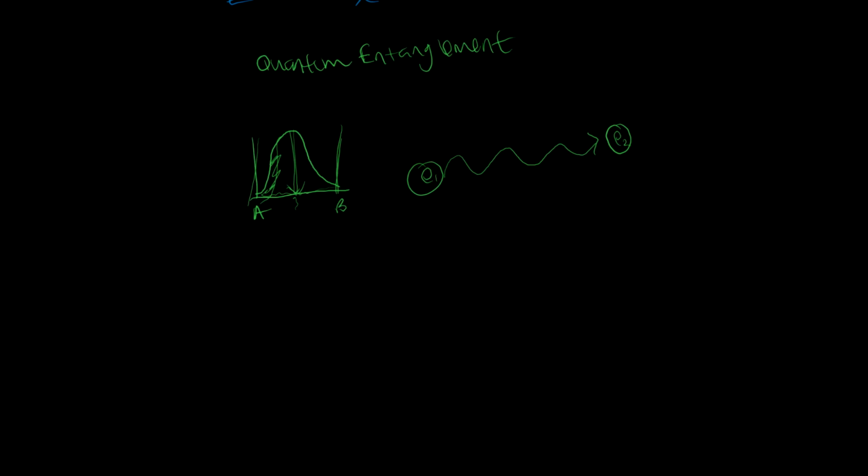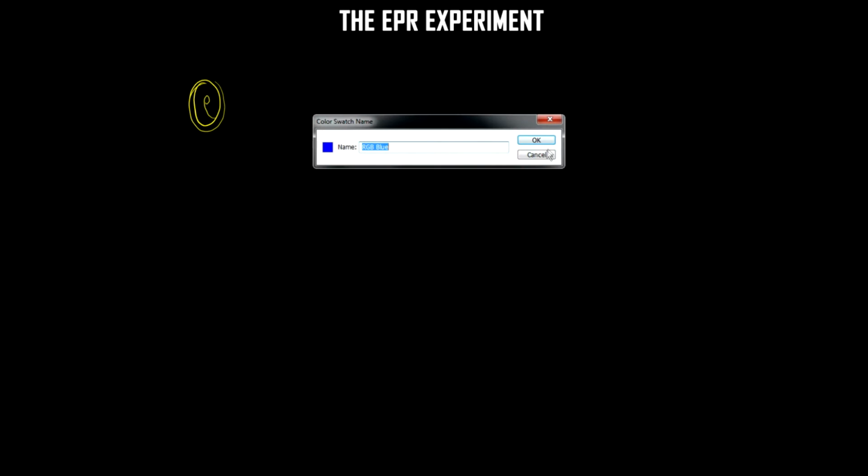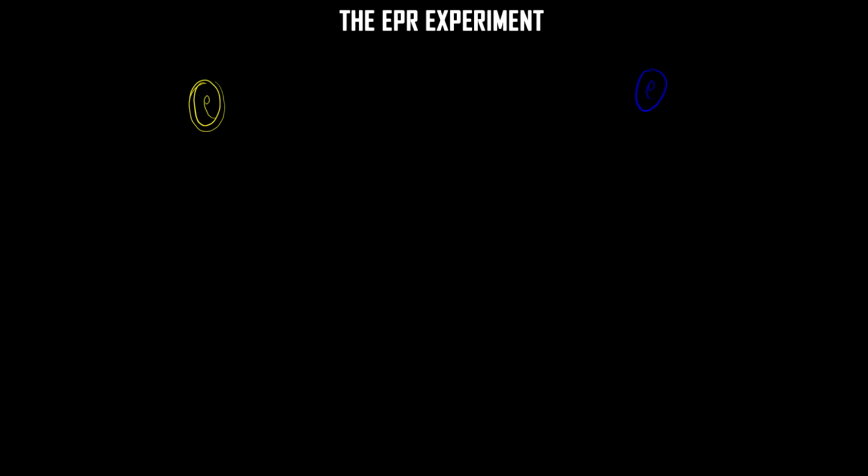And this has many implications, and I'll show that to you now. So let's say we take another two electrons, and we synchronize them as the ones before. We say that this is electron 1, and this is electron 2. These are synced, so they are beating in unison. They have the same Schrodinger wave pattern.